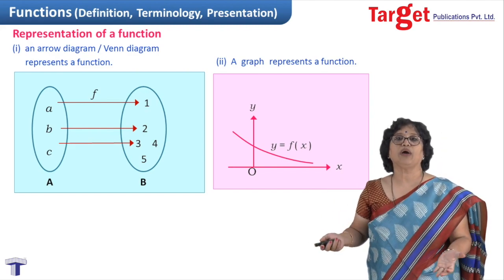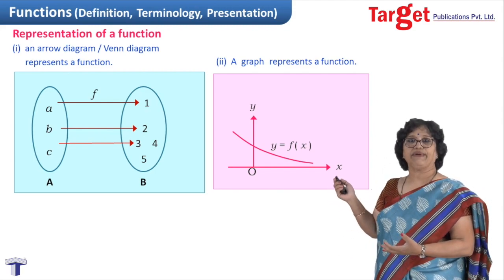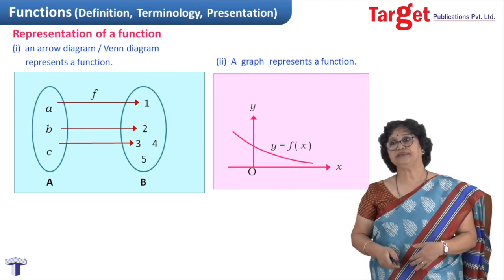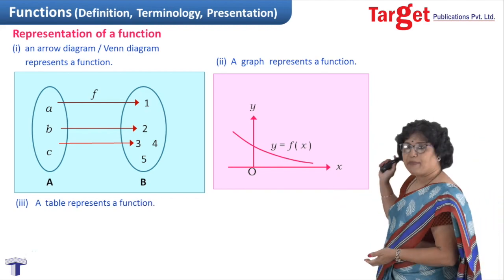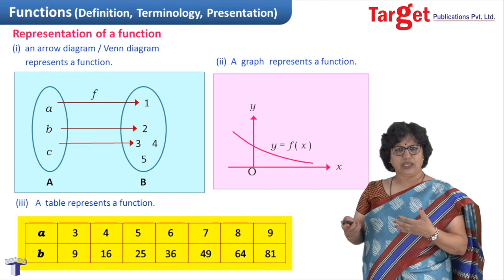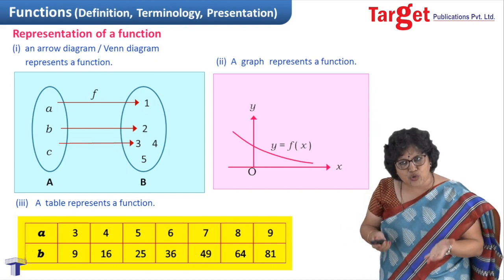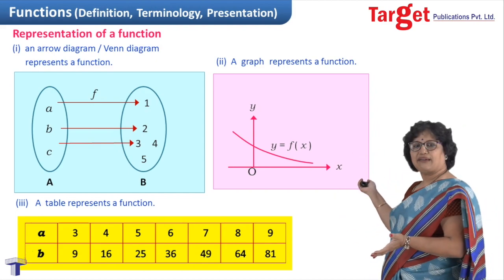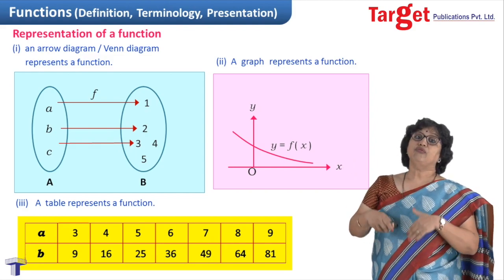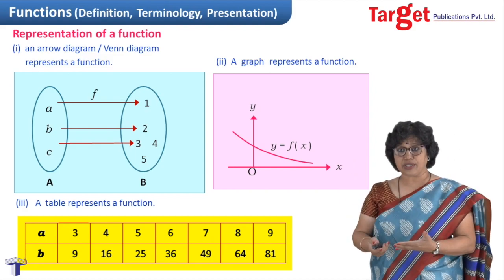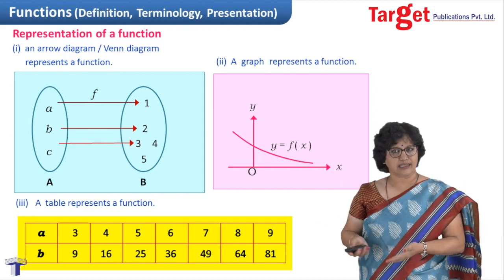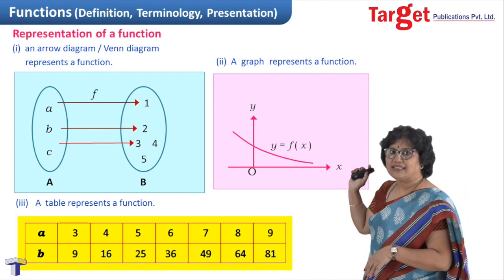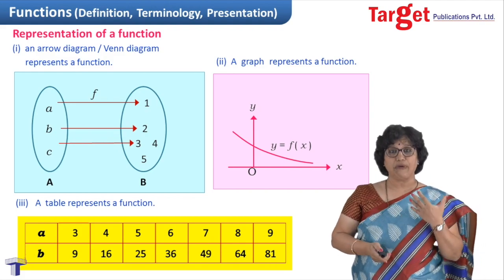Instead of writing b equal to f(a), I preferred to write y equal to f(x) because that's standard. Then the third representation could be the table form. Let us take one example: I give values to a as 3, 4, 5, 6, 7, 8, 9, and with the help of some function, I have found b as 9, 16, 25, 36, etc. These are the three types by which we generally represent a function.